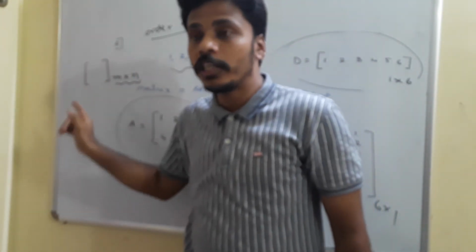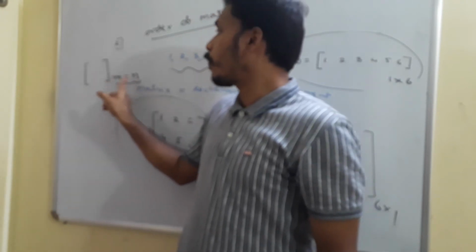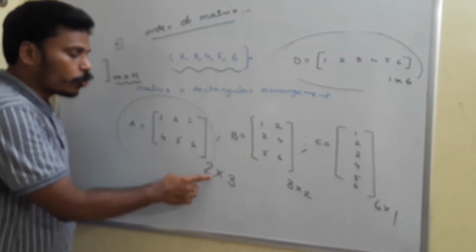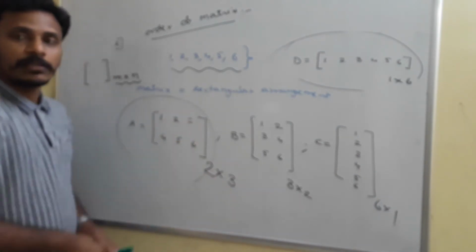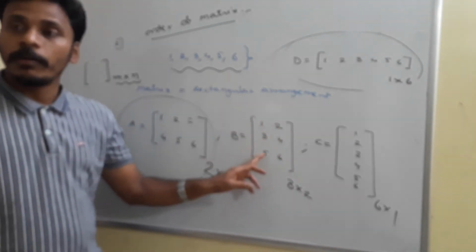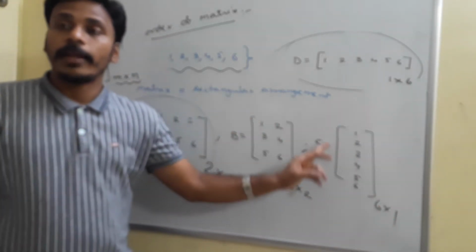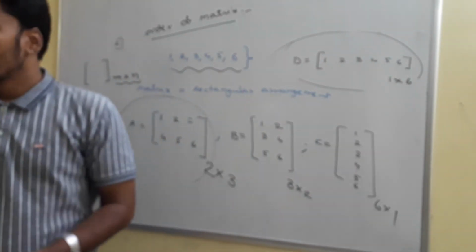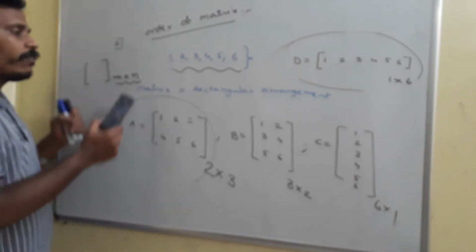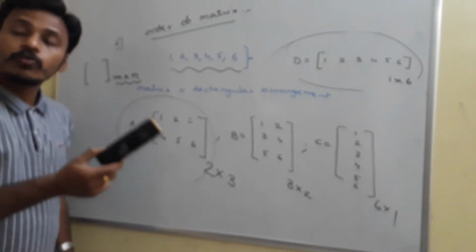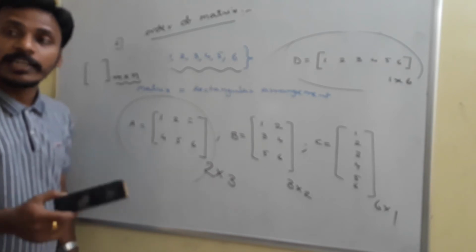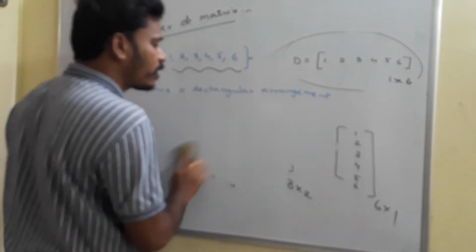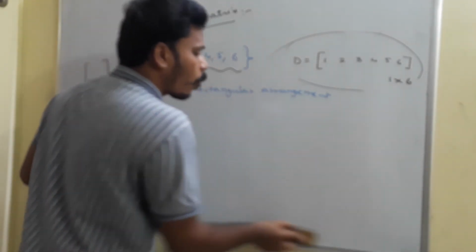As well as if you count the total number of elements, for sure the total number of elements is m into n. Once again, if you look there, here the order is 2 by 3. So 2 into 3 is 6 and the number of elements is 6. 3 into 2 is 6 and the number of elements is 6. 6 into 1 is 6 and the number of elements is 6. 1 into 6 is 6 and the number of elements is 6. So see, the product of m and n will represent the number of elements, but individually that m and that n represent the number of rows as well as the number of columns. Don't get confused. M represents the horizontal rows, n represents the vertical columns.